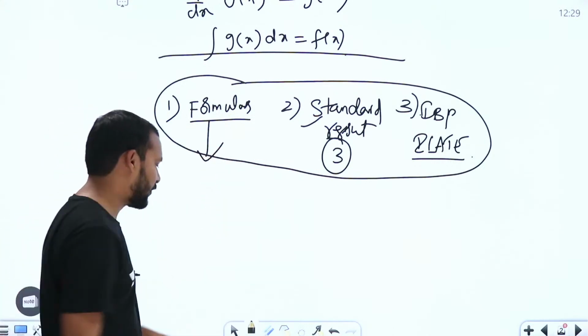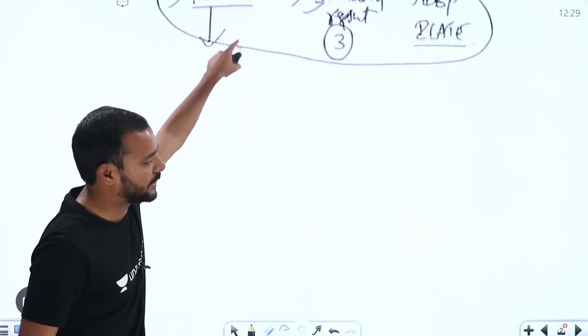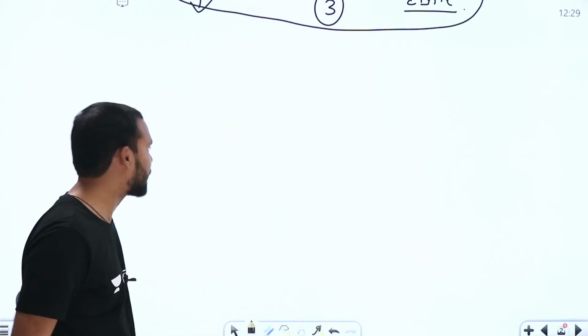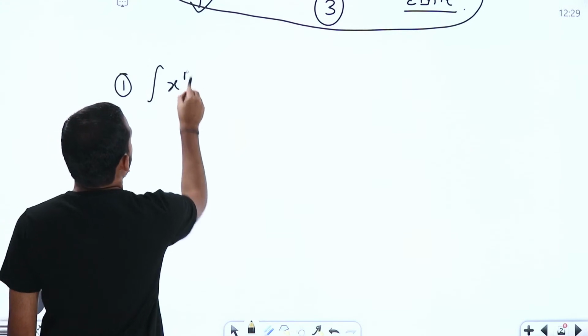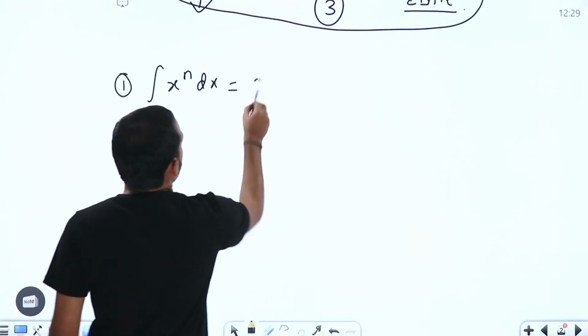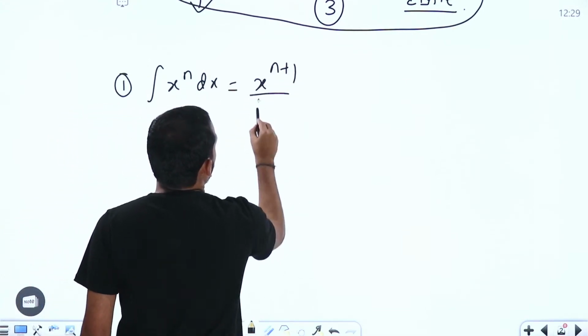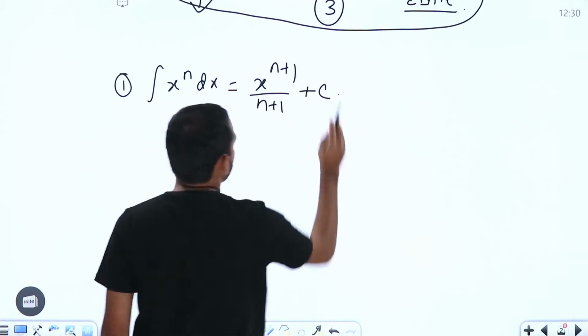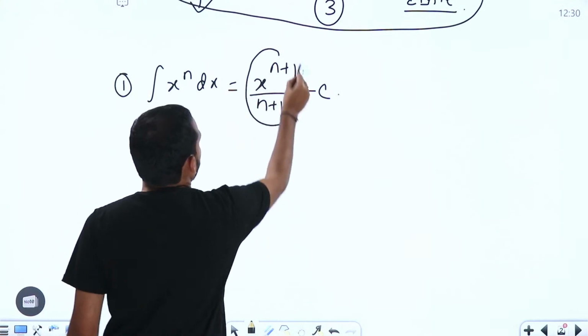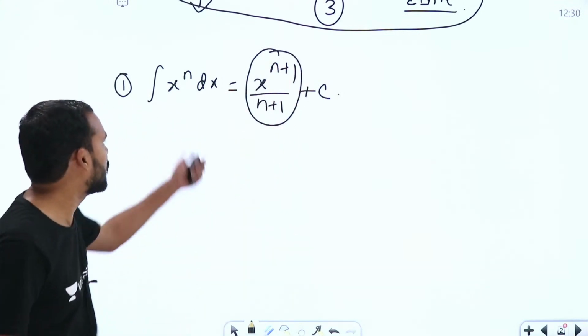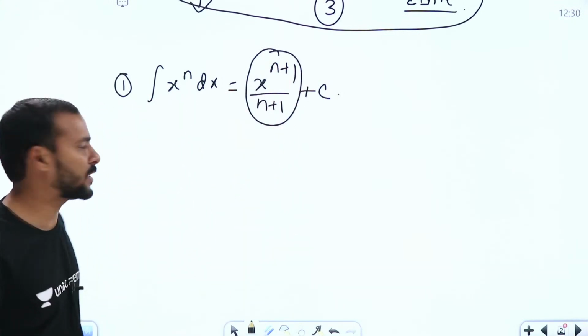These all formulas are related with only one term, which is antiderivative. So the first one, integration of x power n dx, is going to be x power n plus 1 by n plus 1 plus c, right? See here, whatever function we get as the integration, if you take the derivative, you should get this function here.